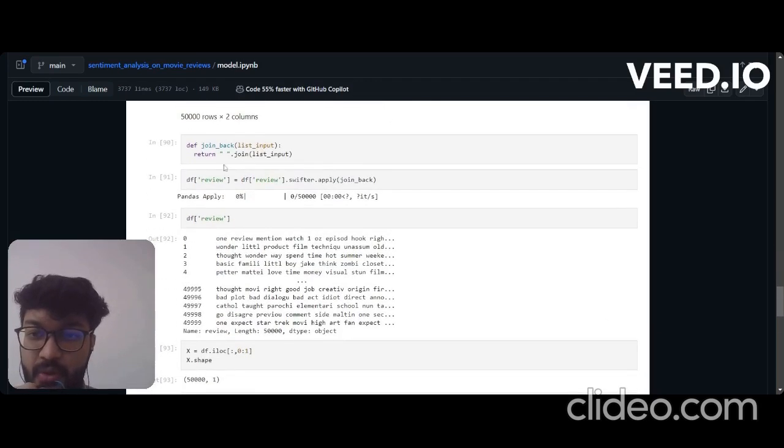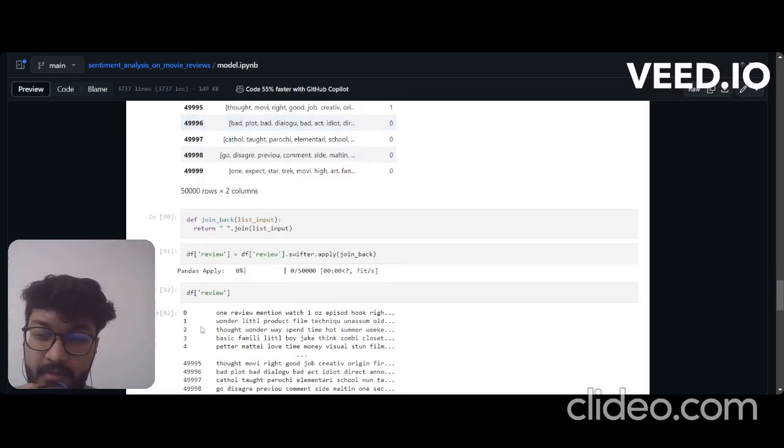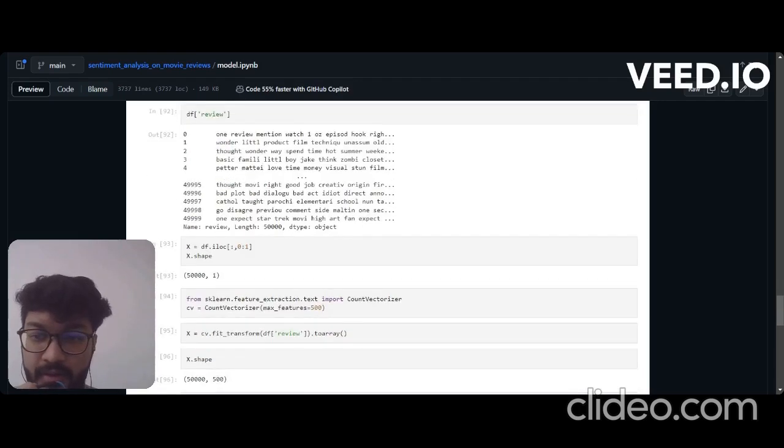After that we'll join all the words, which are in a list. So for that again we are going to join, making it a one line sentence, not a list. To join a list, we are going to create this function, join back list input return. This is a basic function in Python, dot join list input, and after that we'll return this, and apply it to all the rows.